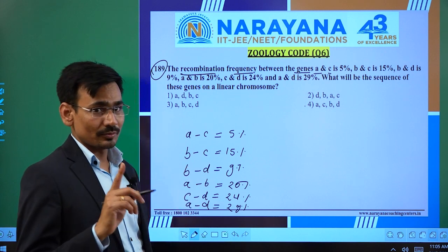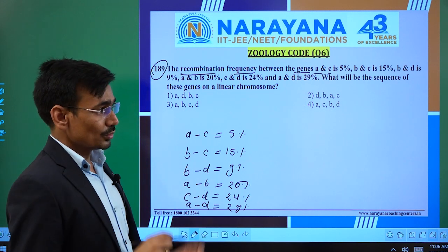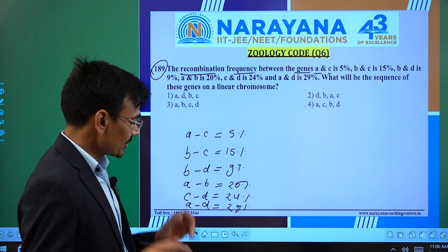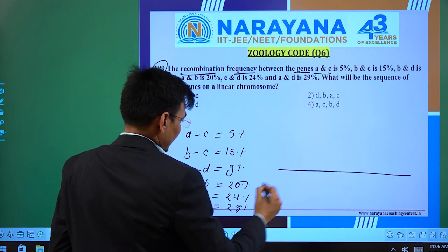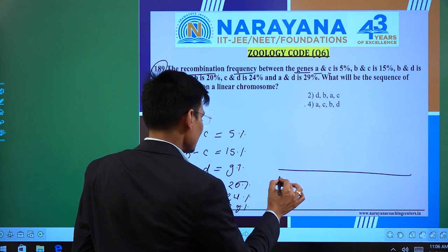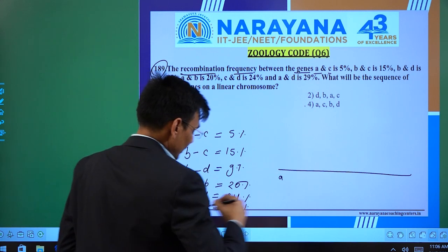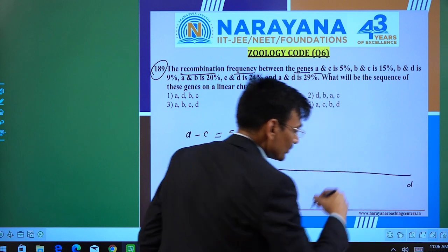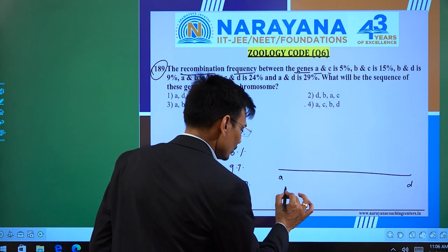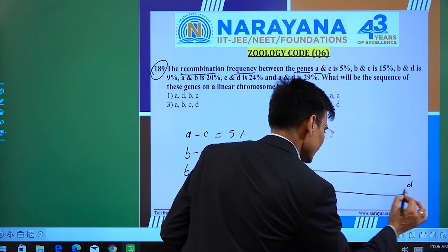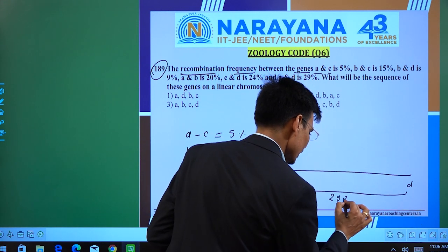Okay, in order to solve this kind of tricky question, you just need to keep in mind, first of all, place the genes that are having the larger distance apart. So at one end of the chromosome, gene A will be located. At the other end of the chromosome, gene D will be located. The distance between A to D, we know, is 29%, right?